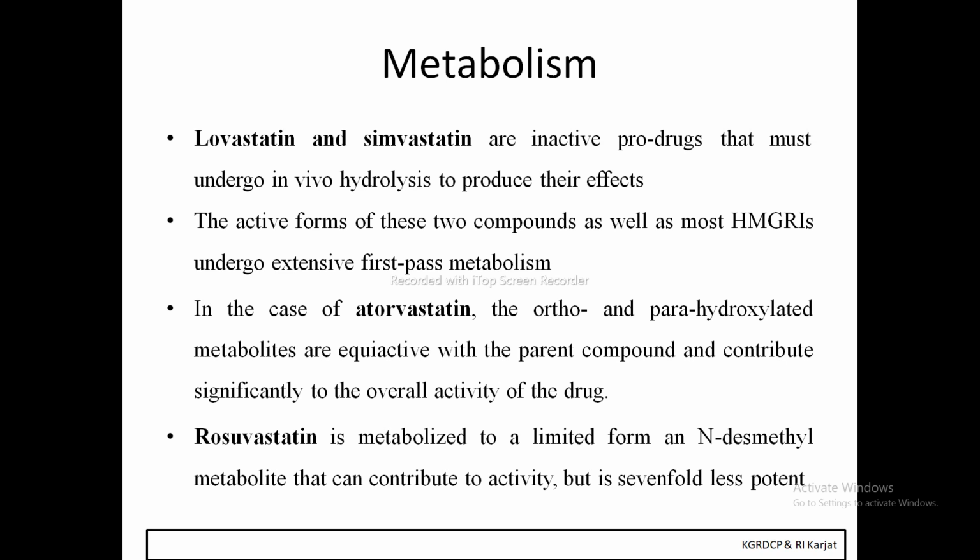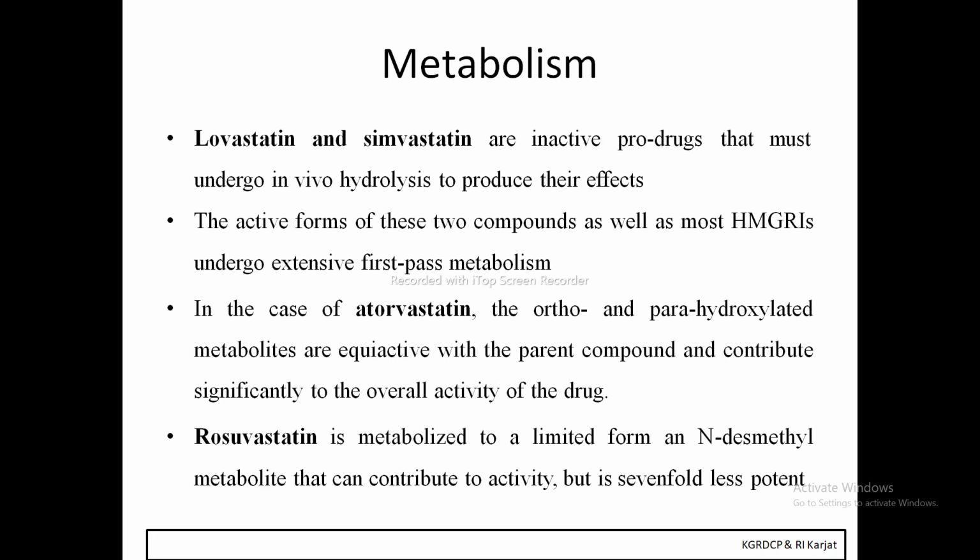Then lovastatin and simvastatin are inactive prodrugs, and they must undergo a hydrolysis process to produce their active drugs. The active form of this compound, as well as most of the HMG-CoA reductase inhibitors, undergo extensive first-pass metabolism.